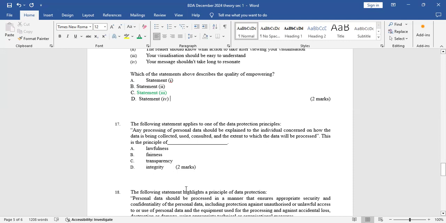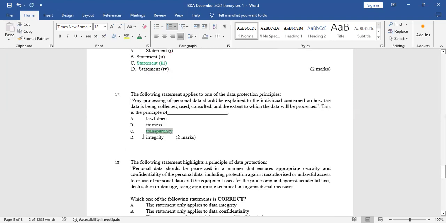Any processing of personal data should be explained to, you should be transparent to those who are using their personal data. So the correct answer is transparency. Transparency is a principle under data protection laws. So you have to be transparent.